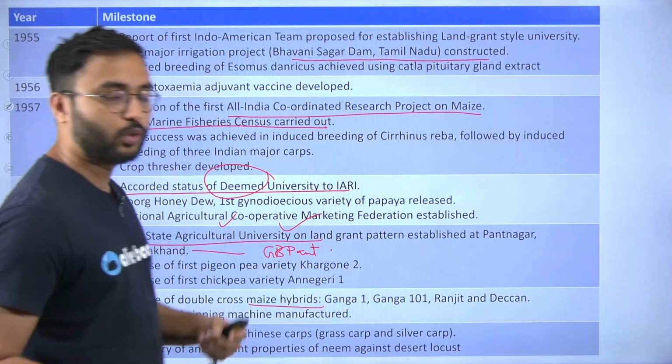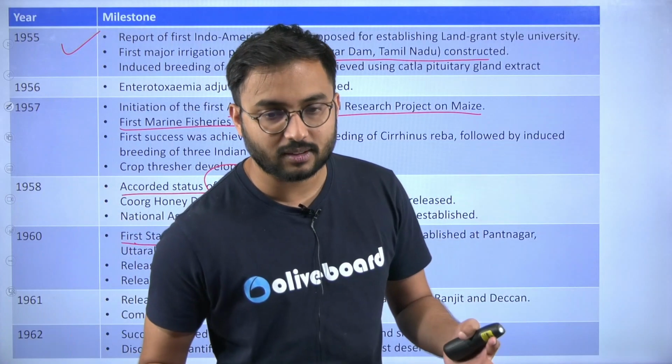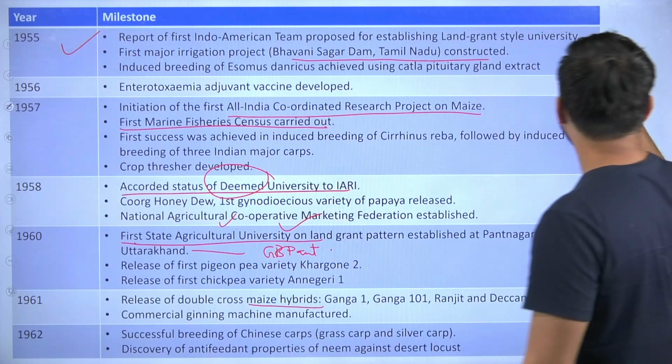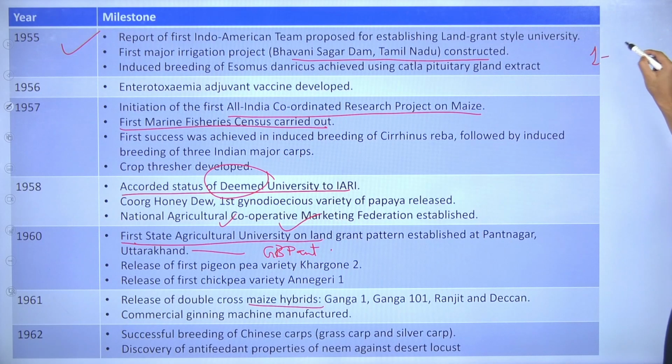Now one more thing: you will be saying, sir, how to remember all these things? Whenever a factual thing comes, first you read it once. So this first would be your nascent reading. What do you mean by nascent reading? Nascent reading is nothing but you just read it as if you are reading a comic, as if you are reading a story. This is your first read.